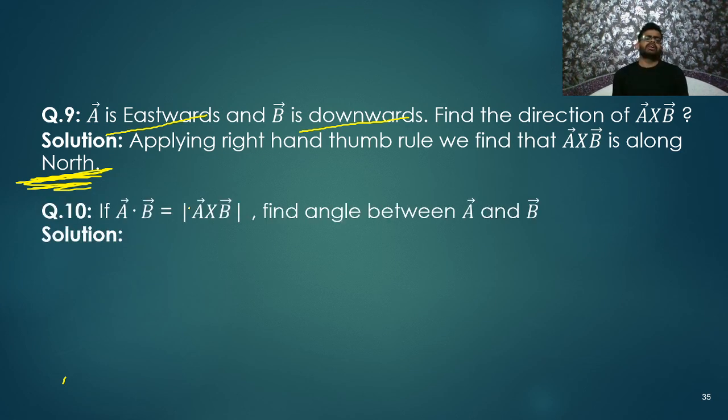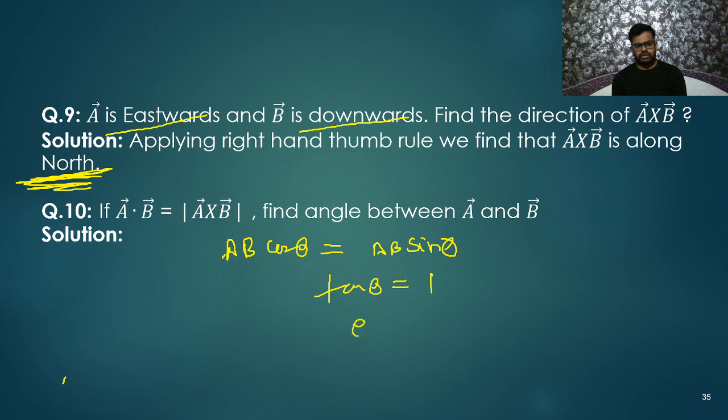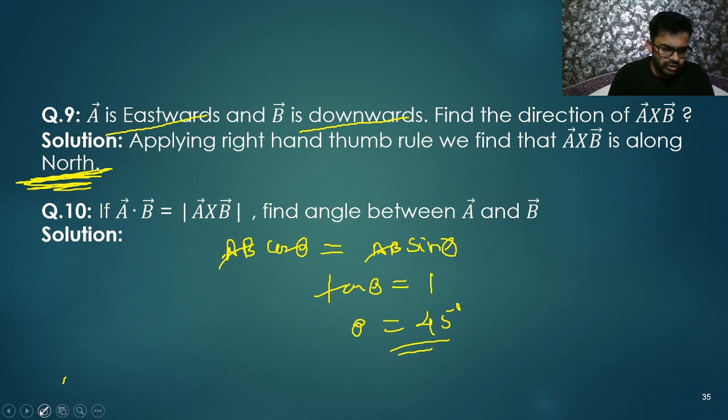Next, A dot B is equal to magnitude of A cross B. Then find the angle between A and B. So A dot B is AB cos theta, that will be equal to magnitude of A cross B, so that is AB sin theta. You know, magnitude of n cap is 1. So what you are getting here? Tan theta is 1. So theta is equal to what? 45 degree. How are you getting it? AB cancel. Sin theta by cos theta is tan theta. That's all. Very simple question. You got it.